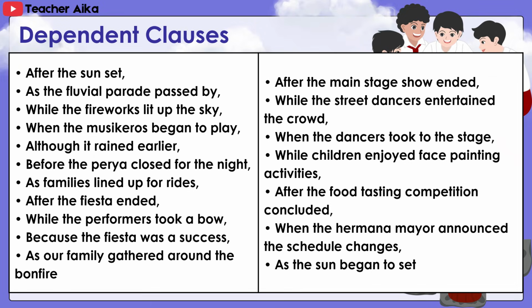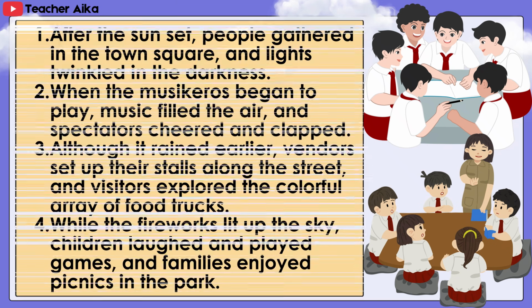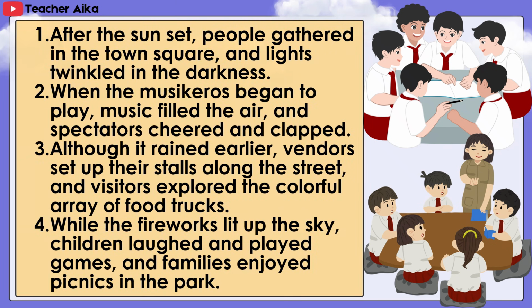Dependent clauses. Here are the answers. 1. After the sunset, people gathered in the town square, and lights twinkled in the darkness. 2. When the musiceros began to play, music filled the air and spectators cheered and clapped.